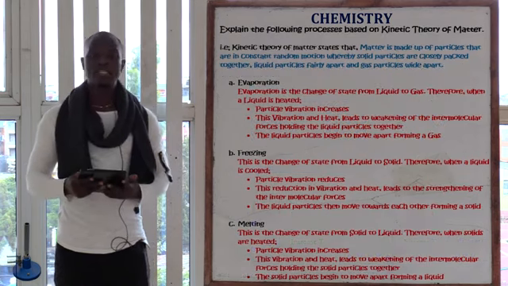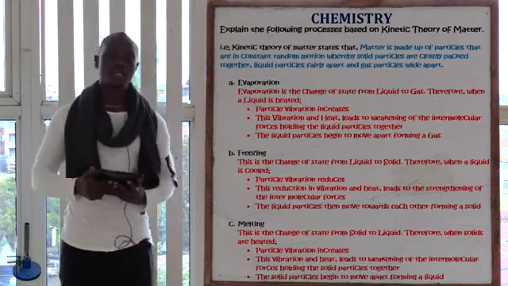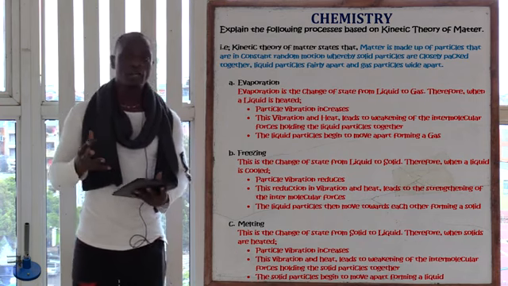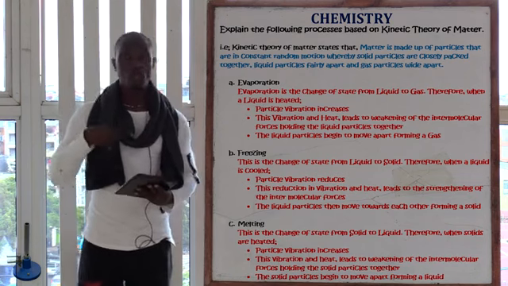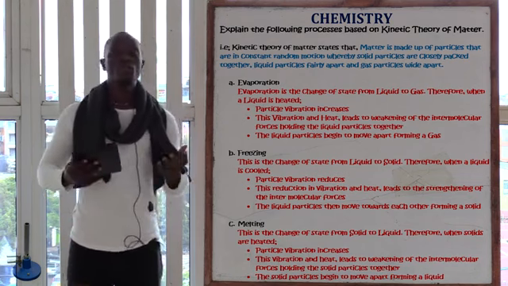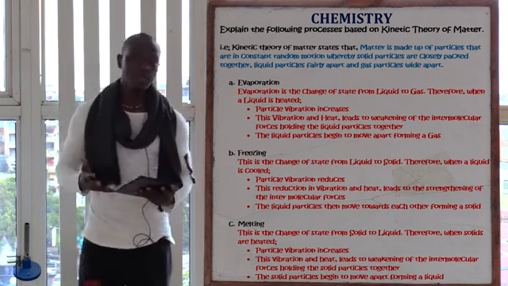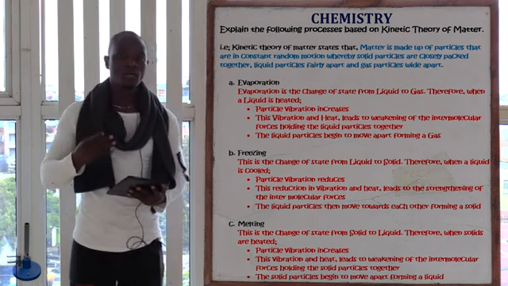So what happens in freezing? During freezing, in terms of kinetic theory of matter, freezing is a decrease in temperature, whereby we decrease the temperature of the liquid in order for it to become solid. This will be the opposite of evaporation. So during freezing, what exactly happens is that there is a decrease in temperature of the liquid.